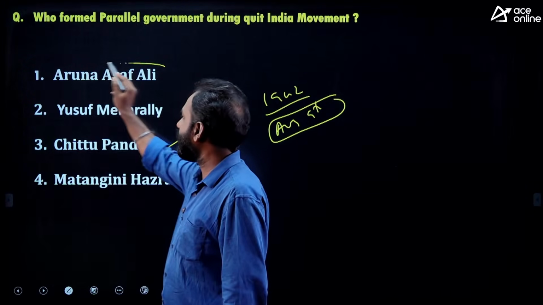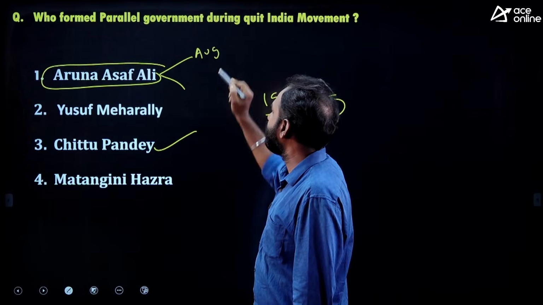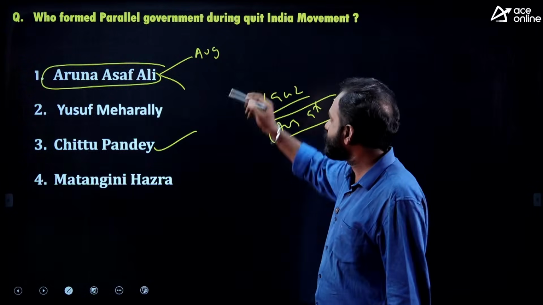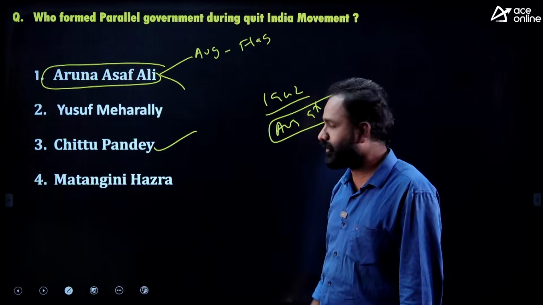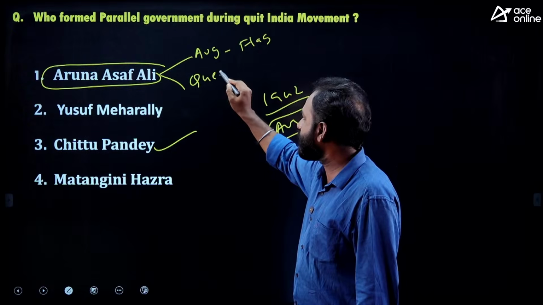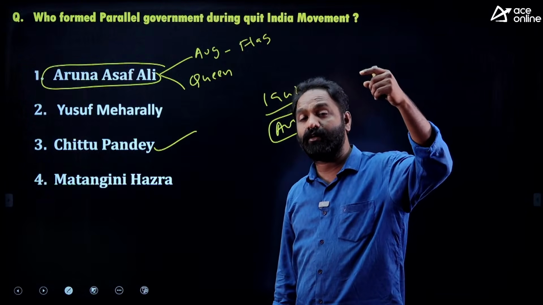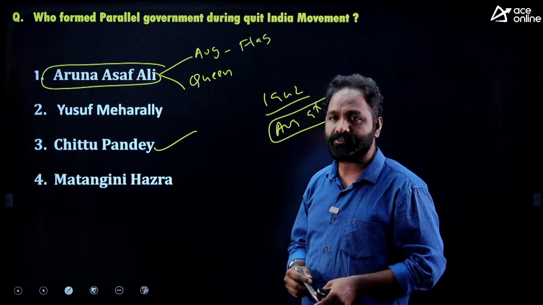And Aruna Asaf Ali, I told you, two things. On August 9th, when everyone was arrested, she was the one who hoisted the Indian flag. That's why Aruna Asaf Ali is important. Second thing, she was called the Queen of the Quit India movement. Queen of the Sepoy Revolt, Jhansi Lakshmibai. And Queen of the Quit India movement, Aruna Asaf Ali.